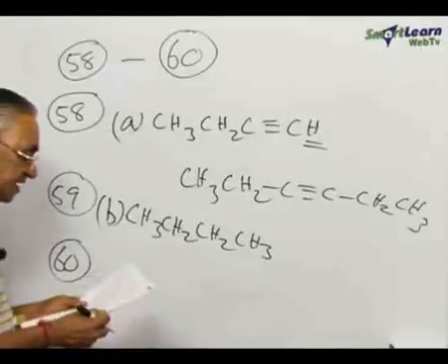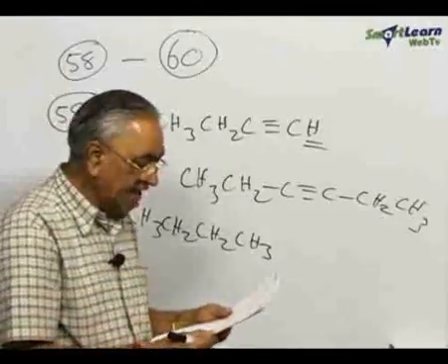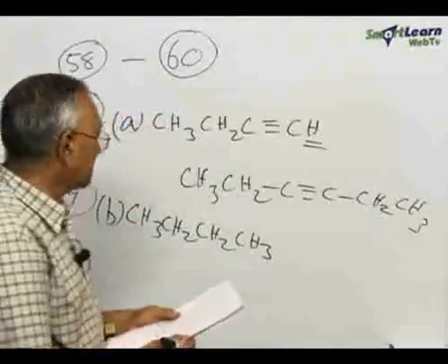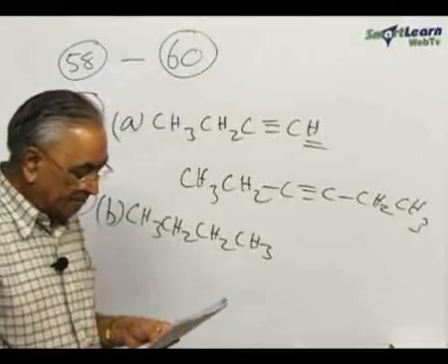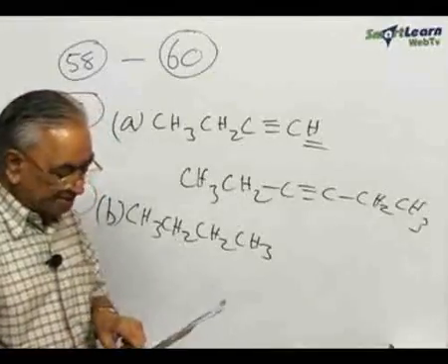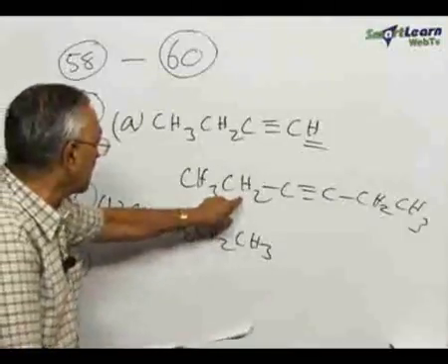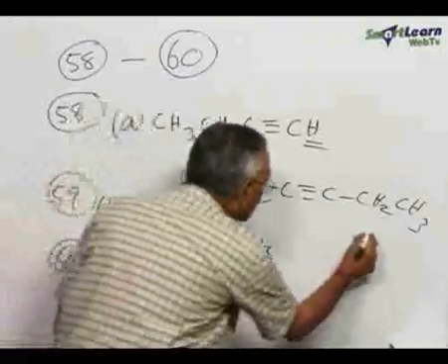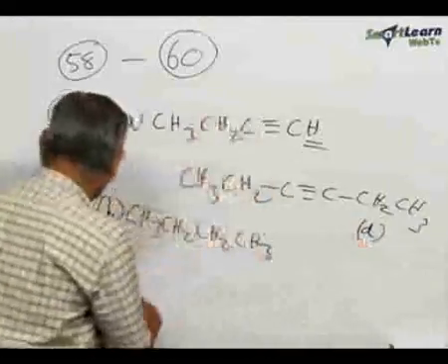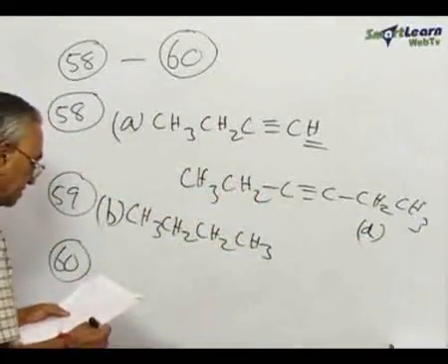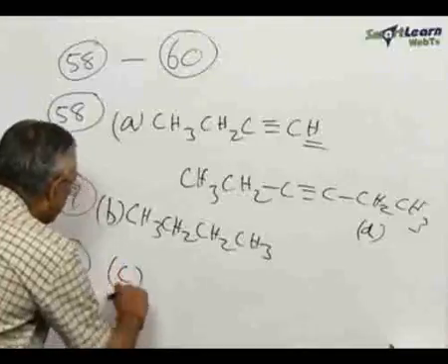Question number 60 says the structure of D is, what is actually the structure of D? It is given there that it reacts with the excess of CH3CH2Br in the presence of sodium amide to give another hydrocarbon D. We have already given the structure of the hydrocarbon D. This is actually the structure of the hydrocarbon D. Therefore, the correct answer for that question is option C.